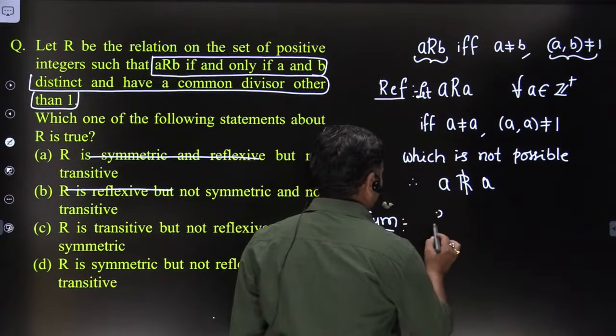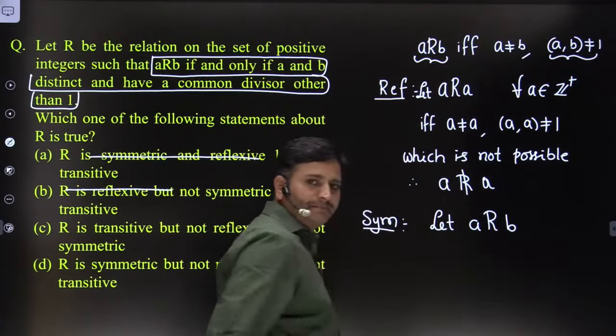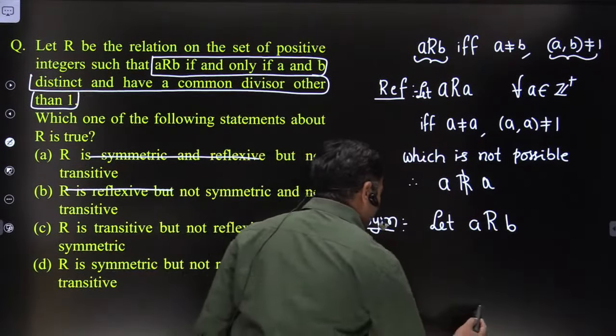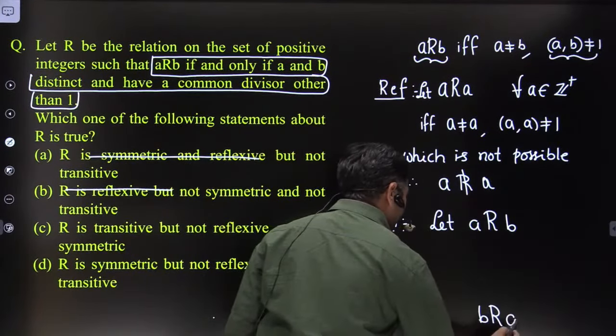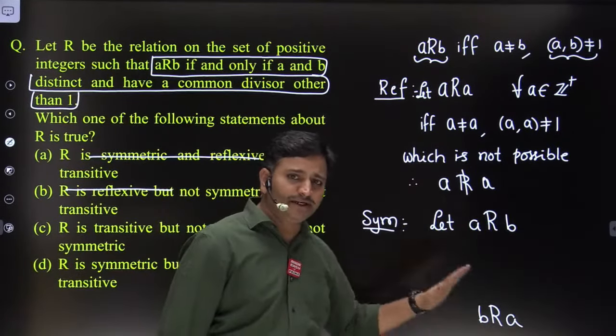Symmetric property says that let A related to B. So whenever A related to B, we are supposed to prove that B related to A, friends. By assuming A related to B, we are supposed to prove that B related to A.